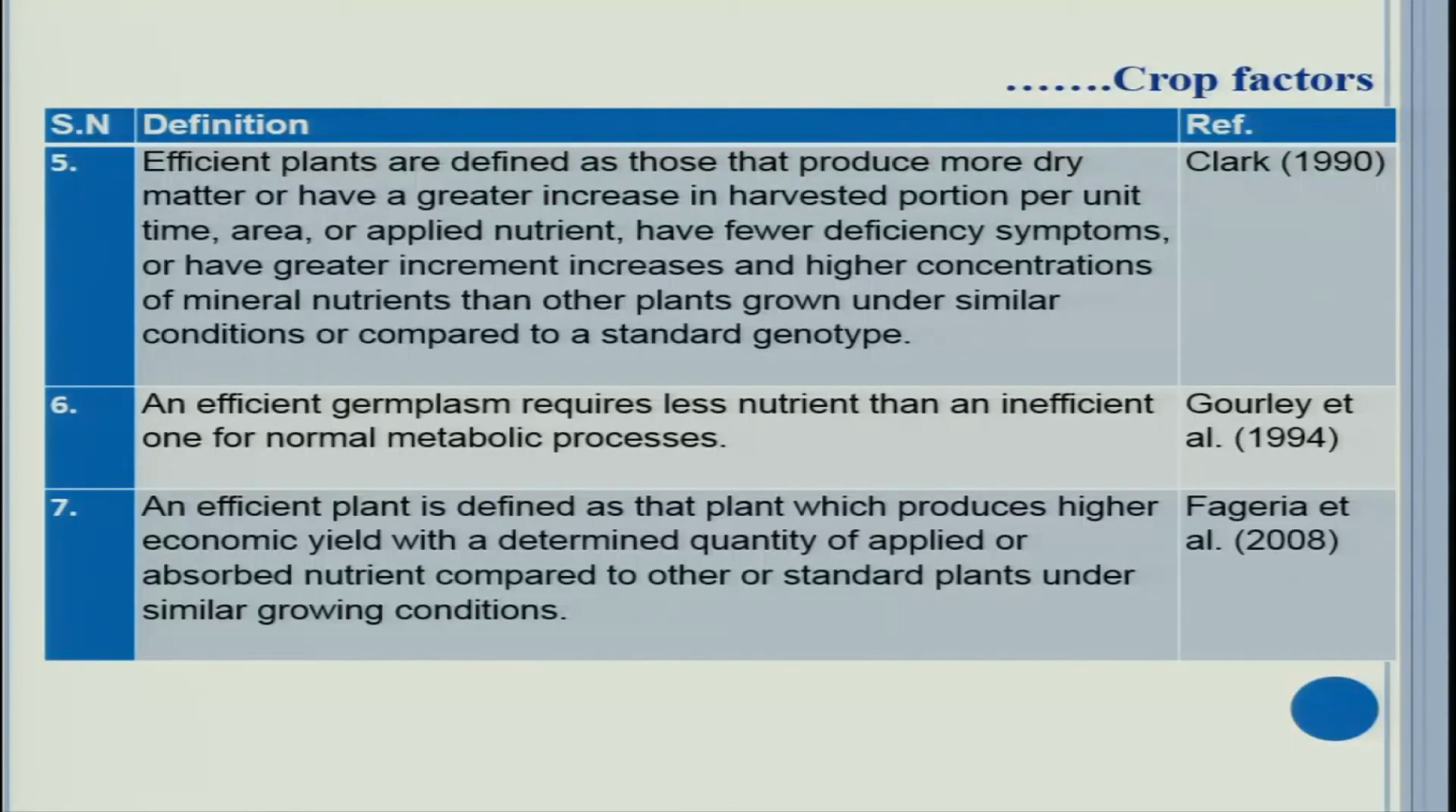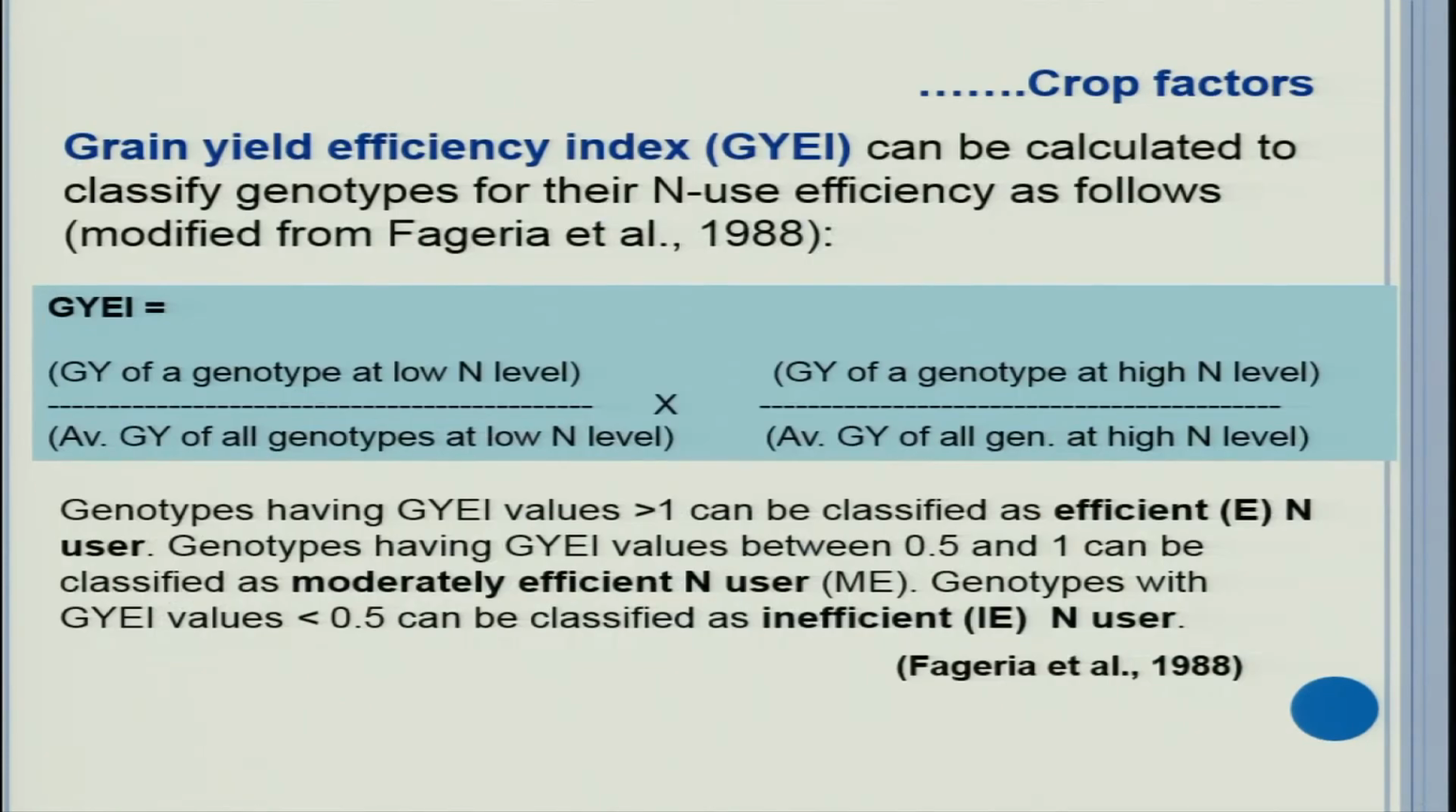So, you can go through the other definitions also, like see one definition by Gourlay et al. 1994. An efficient germplasm requires less nutrient than an inefficient one for normal metabolic processes, the simplest one line definition. An efficient plant is defined as that plant which produces higher economic yield with a determined quantity of applied or absorbed nutrient compared to other or standard plants under similar growing conditions.